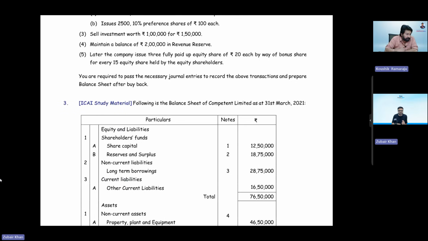Sir, the ICAI study material question is there. Sorry to interrupt, sir, but my question is: you have displayed the questions on the screen. Now, where will the answer be available, below that or separate? Sir, let me tell you, in every chapter there are 2 parts. Listen to what sir has said, so that you can understand how the book is prepared.